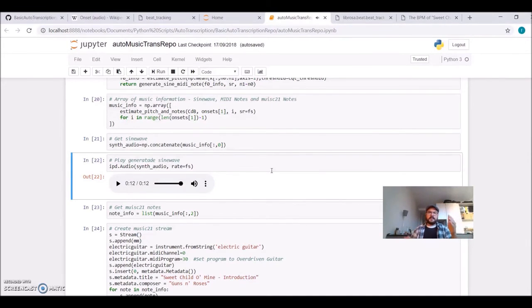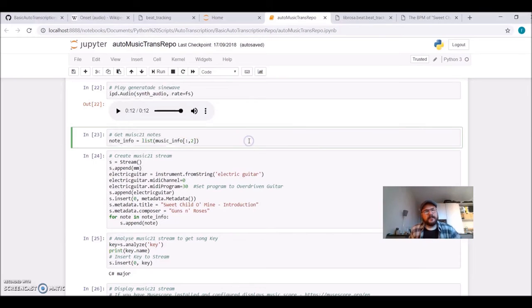So I consider this very good results. We are taking an audio file and we are able to synthesize this information using a sine wave.